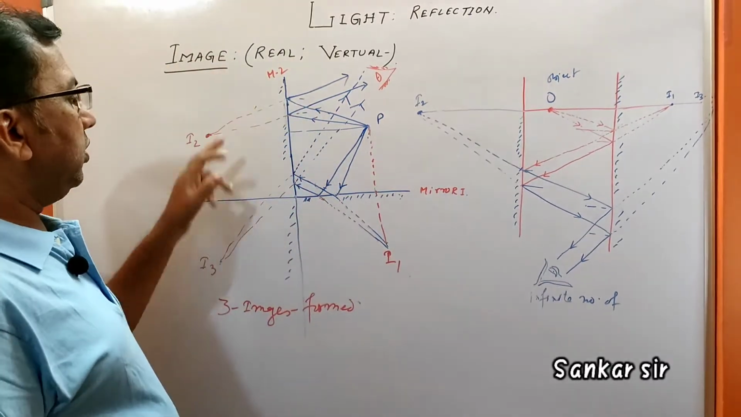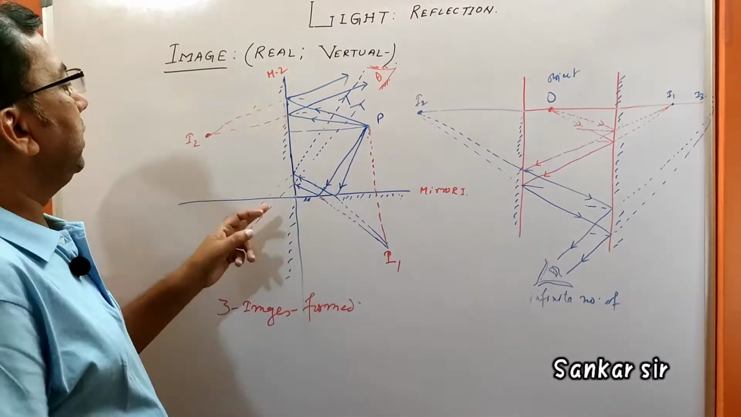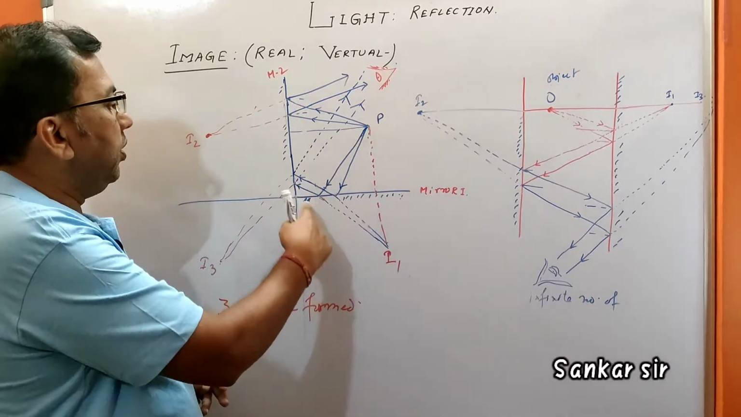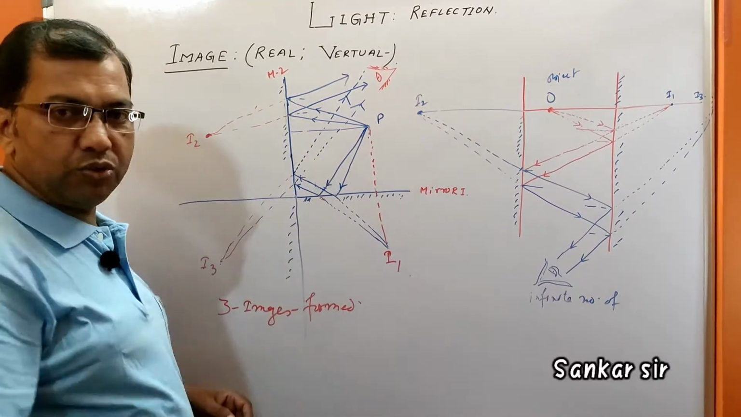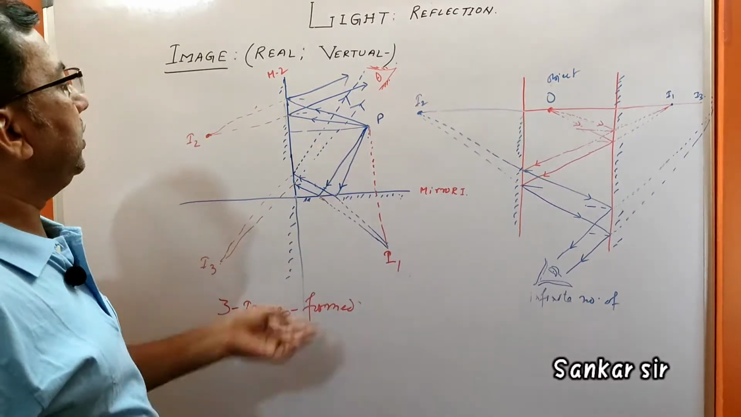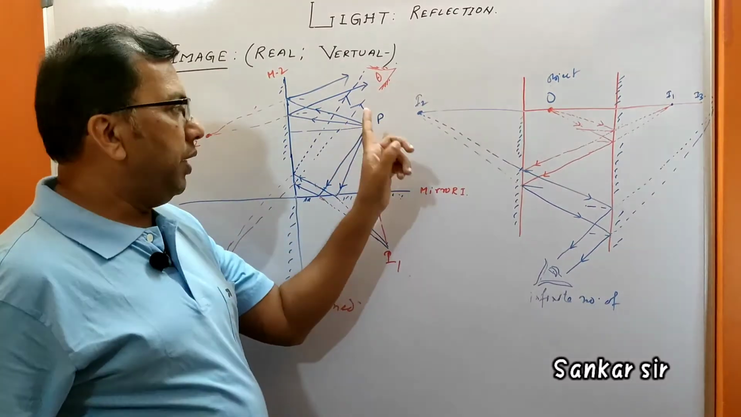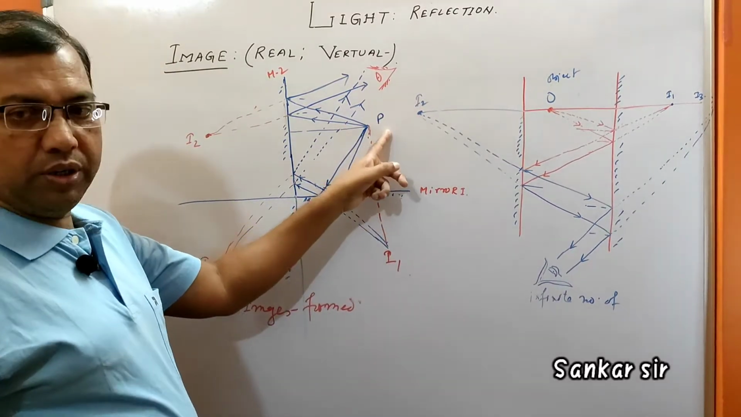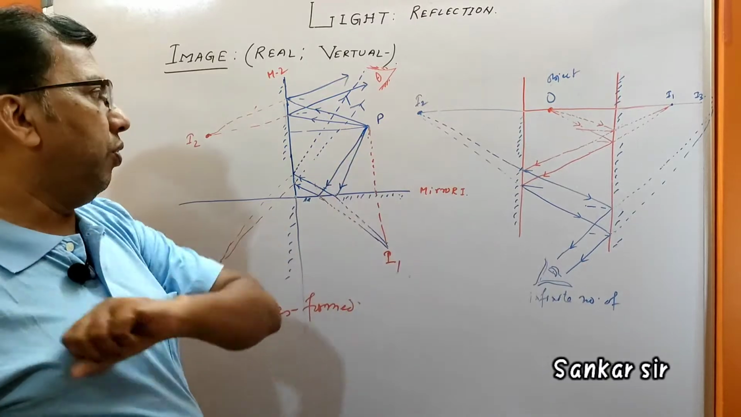Here are two mirrors, mirror 1 and mirror 2. They are placed at right angle to each other. So suppose this is an object here. How many images form of that object? You should find out.